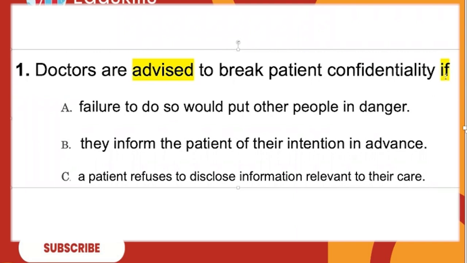Only if something happens. Option A, failure to do so would put other people in danger. Option B, they inform the patient of their intention in advance. Option C, a patient refuses to disclose information relevant to their care. The patient doesn't disclose anything. He doesn't speak at all. Can you break the confidentiality? He doesn't reveal anything. Is there a question of breaking the confidentiality then? No. Which means it is not at all relevant. Option C is not at all relevant.